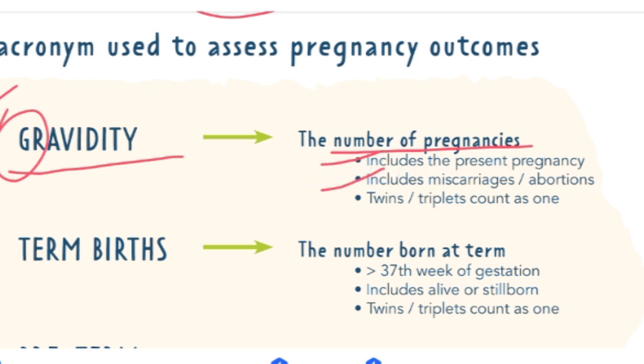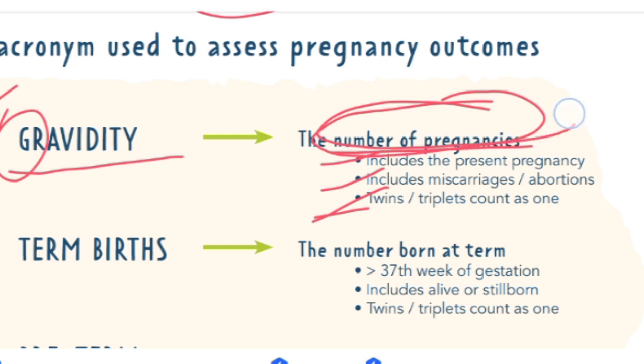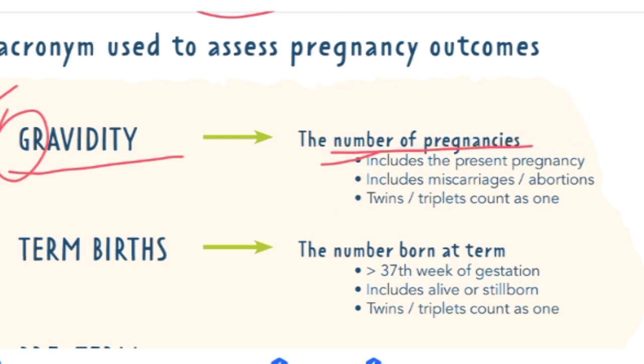One thing you have to remember in all these scenarios is that twins and triplets are counted as once, because it is only one pregnancy. It includes the number of pregnancies, not the number of children. So gravida means number of pregnancies.